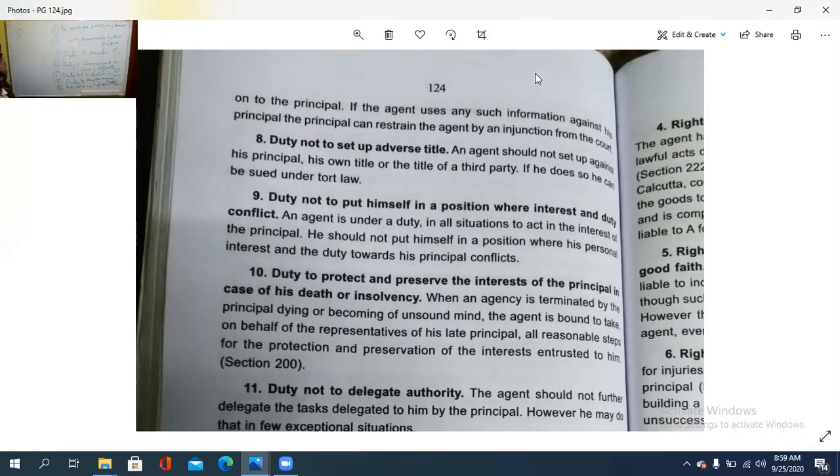duty not to set up an adverse title. What is that? Adverse title.